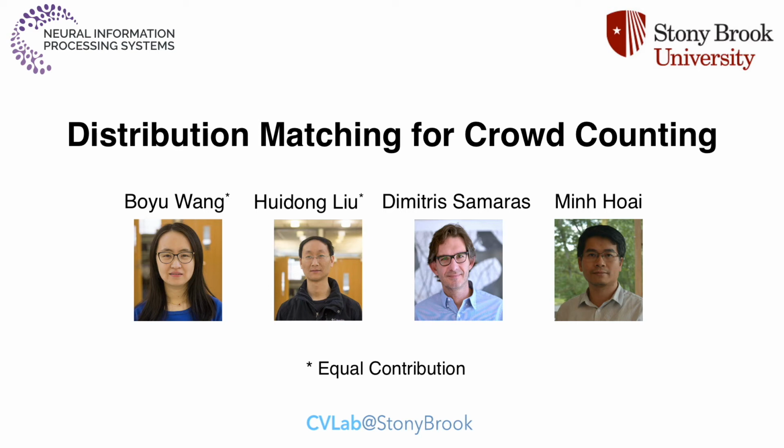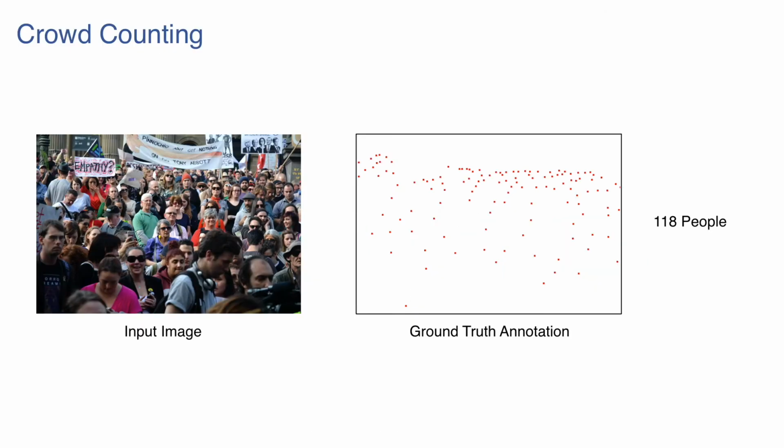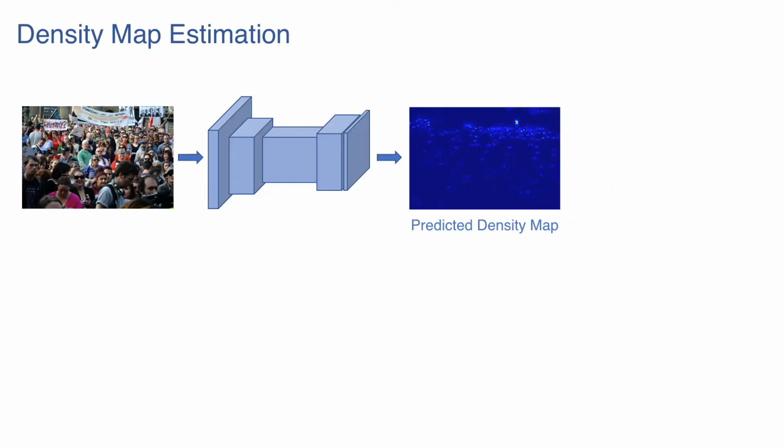In this paper, we tackle the task of crowd counting. Crowd counting is to estimate the number of people in an image. In most datasets, each person is annotated by a single dot on their head. State-of-the-art methods treat crowd counting as a density map estimation problem.